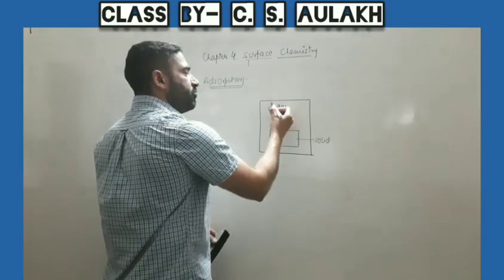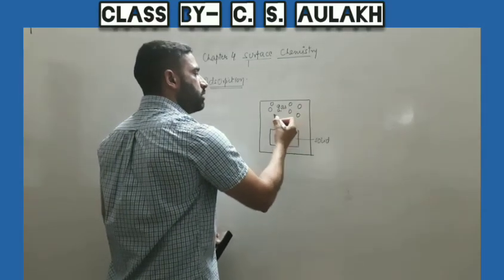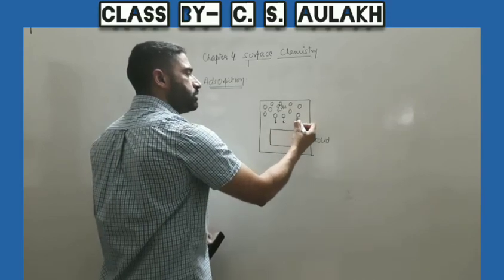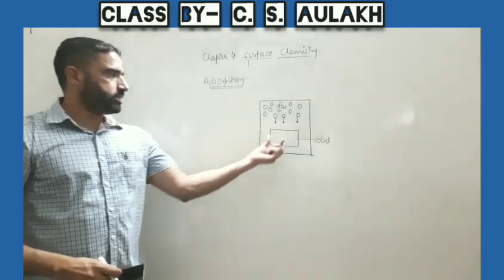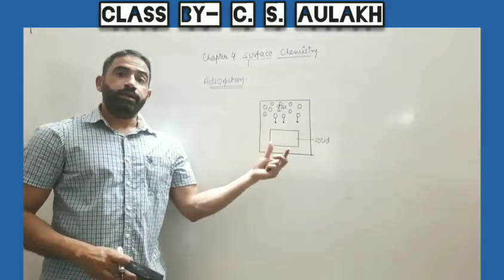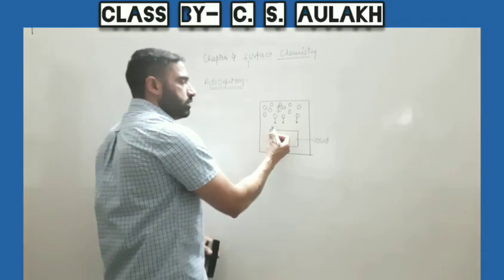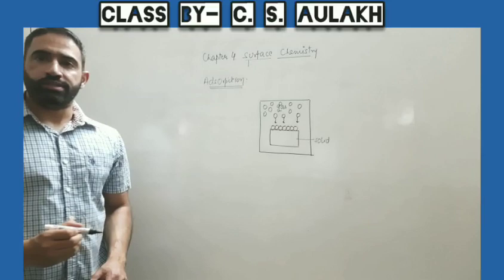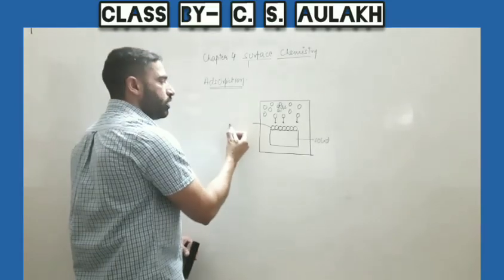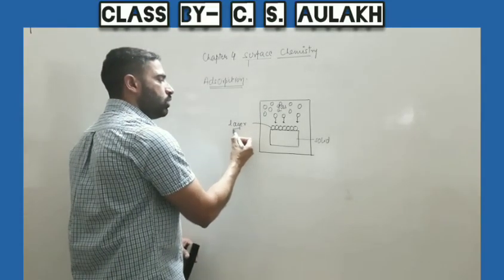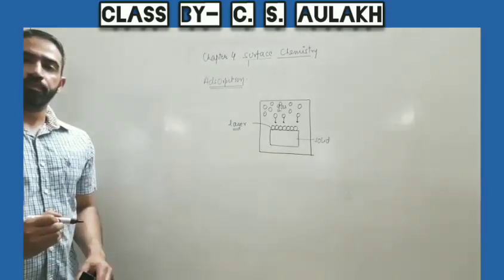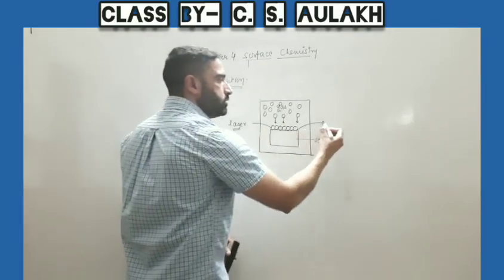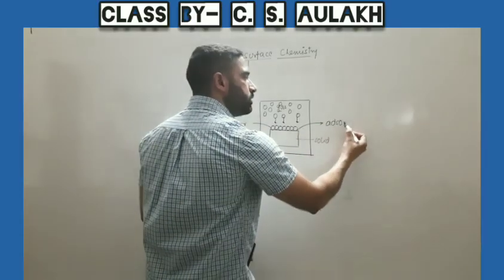With the passage of time, what we see is that these molecules of the gas are first attracted by the solid surface toward it, then slowly these gas molecules get retained over its surface, or we can say there is the formation of a layer over the surface of the solid. This formation of the layer occurs due to adsorption.